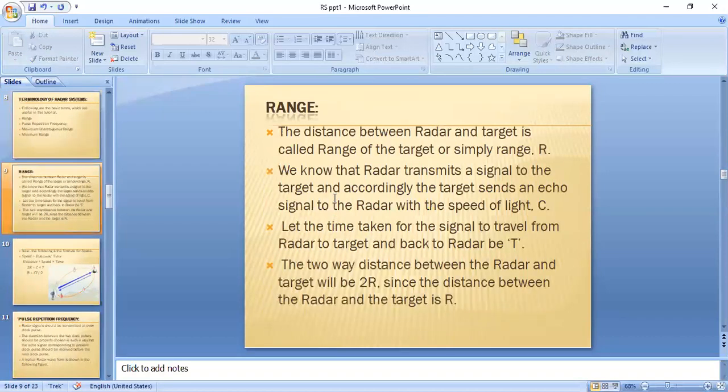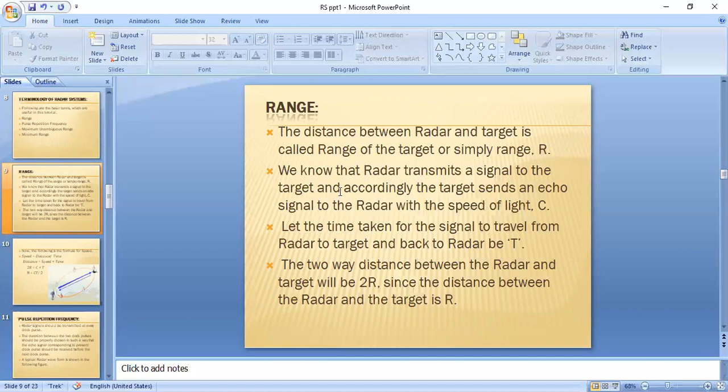First one is the range of a radar. So what is range? Range is also called distance. The distance between the radar and the target is called the range of the target, or simply range, capital R. We know that radar transmits a signal to a target, and accordingly the target sends an echo signal back to the radar with the speed of light.